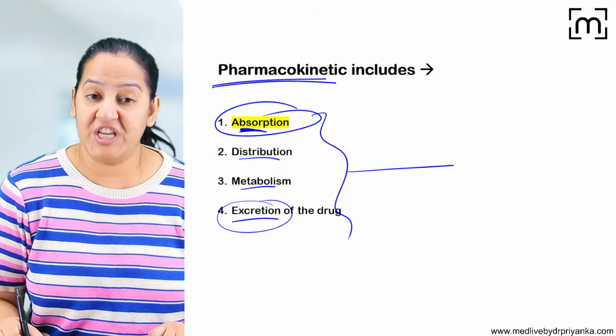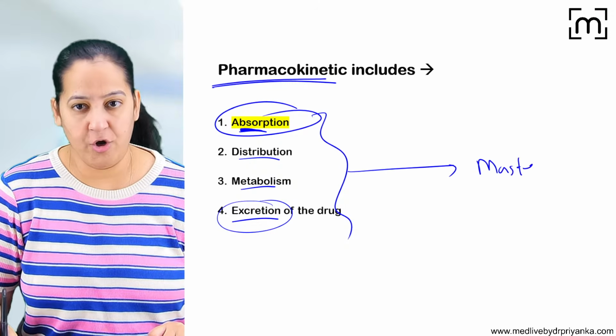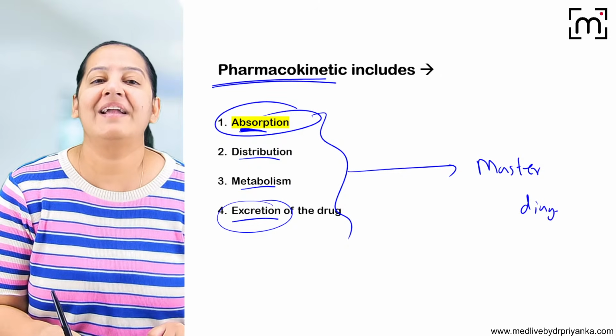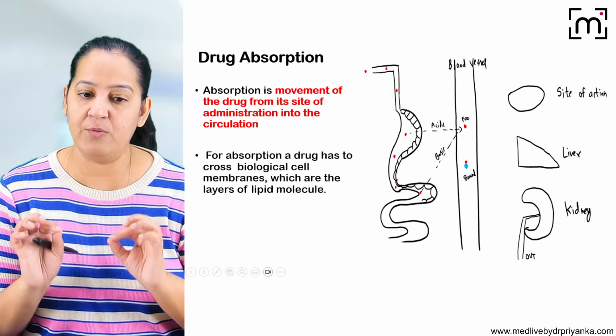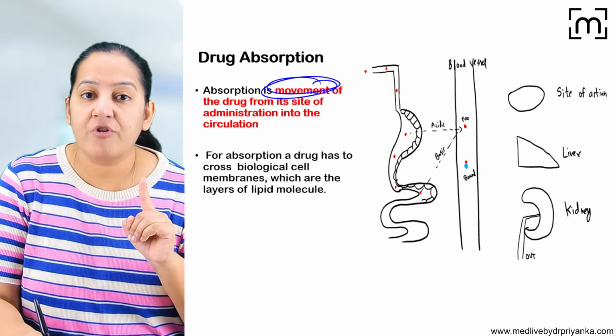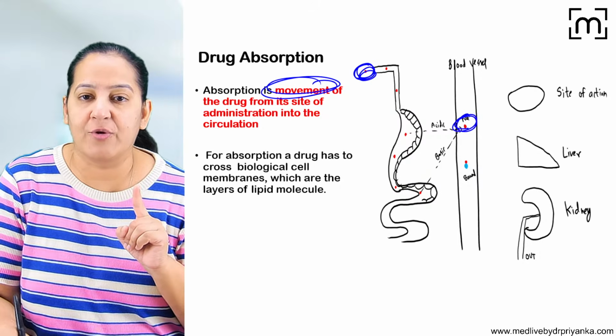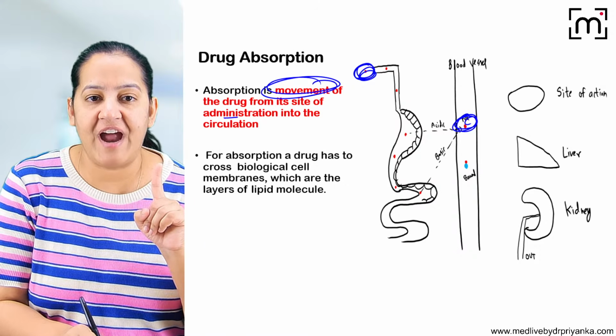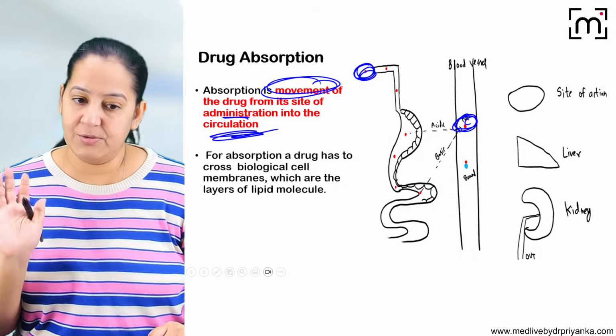By the way, I'm going to teach you everything in the master diagram. I hope everyone got the master diagram. Okay, in this only we will understand everything. Let's start with absorption. So we have already seen what is absorption. Absorption is the movement of the drug. From where to where? From site of administration to circulation. The movement of the drug from the site of administration to circulation. It is known as drug absorption.